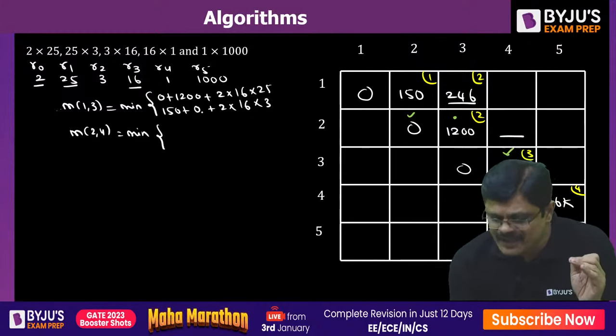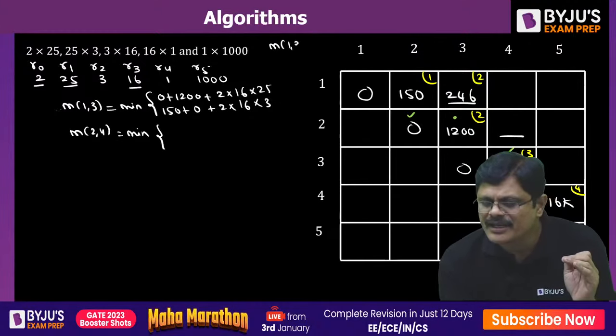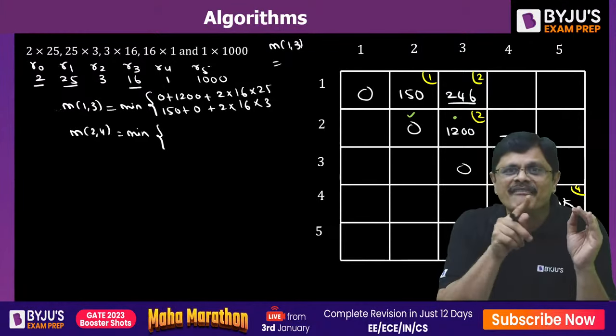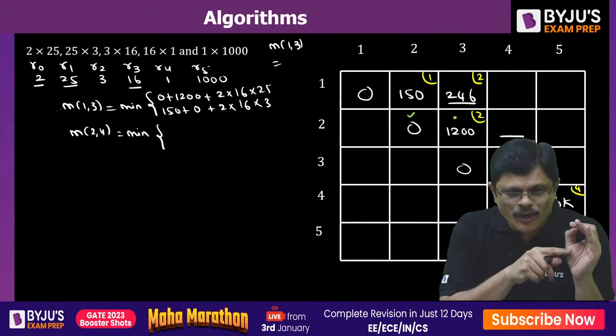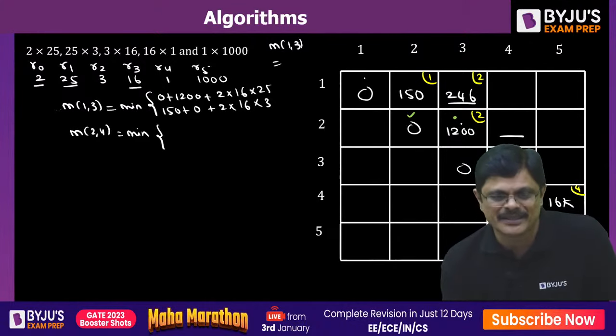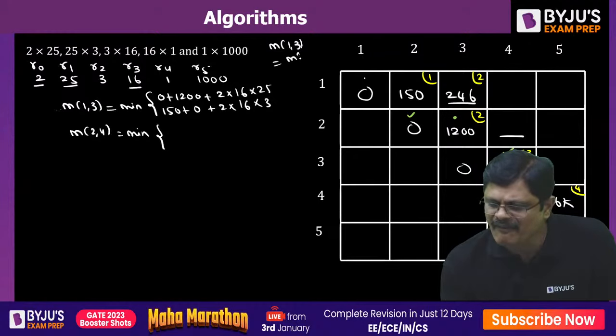So for M13, this k value will be 1 or 2. That is M11. Hope you understand. Because of that, this value will be added to this value, my dear friends. Because the i value is fixed, k value is 1.